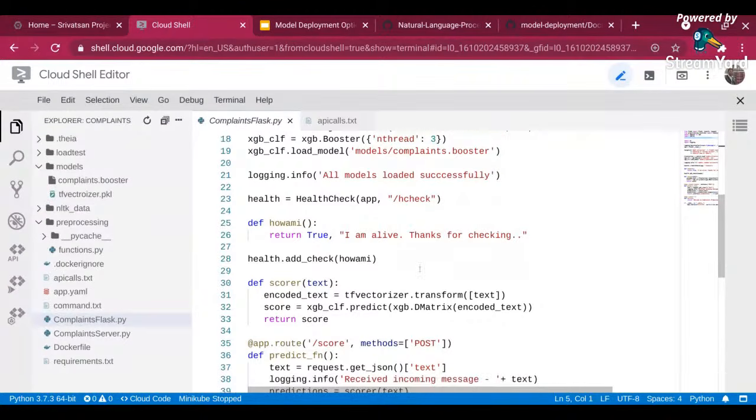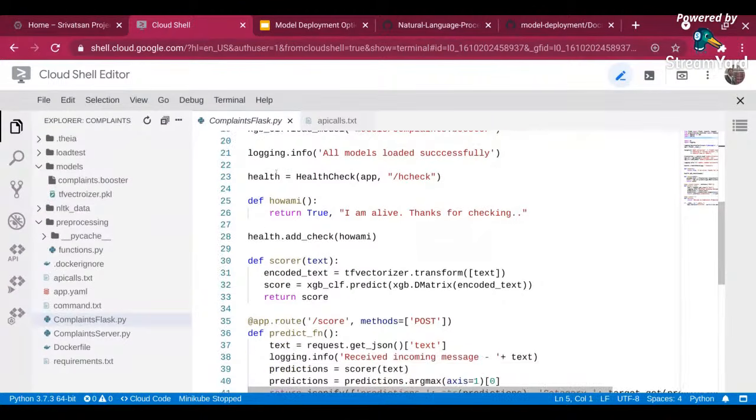So what I am doing over here is calling this health check package, which is a very nice package to monitor your application. It can be any application, right? I'm passing my Flask app object, which I created on the top, and then I am calling a URL. This URL is how you can call from outside. Your deployed URL /health check, when you call it, this will get activated, right?